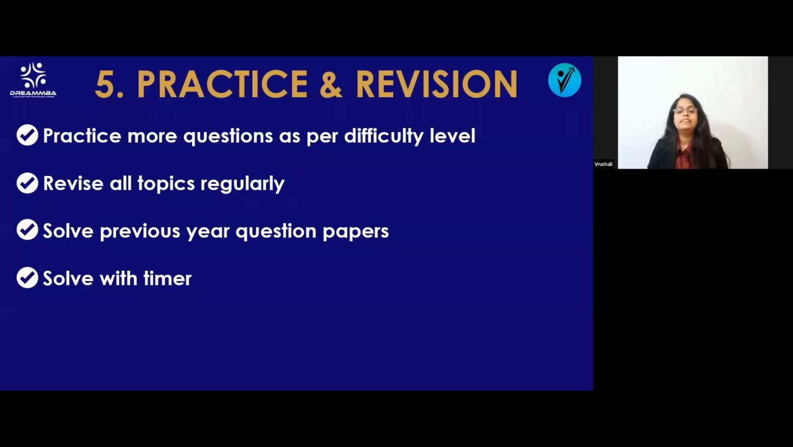Then the next point is the practice and the revision. Now you know that you have learned the concept. Next point is how to practice and how to revise. So you need to practice more questions as per the difficulty level. Go slowly. First quite easy level, then quite middle level, then higher level questions. So go slowly, increase your level of difficulty.